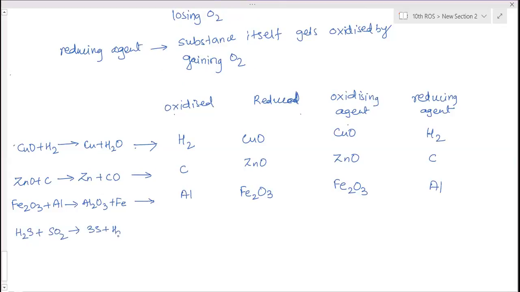Mithun? Ma'am, H2S is oxidized. Why? As it gains oxygen. H2S has not gained oxygen.